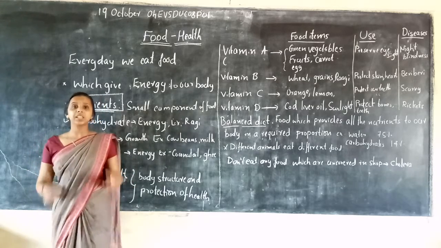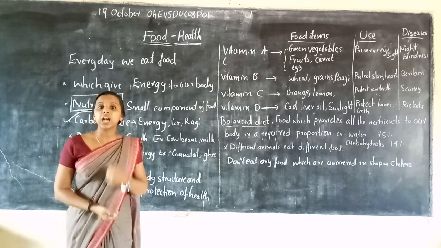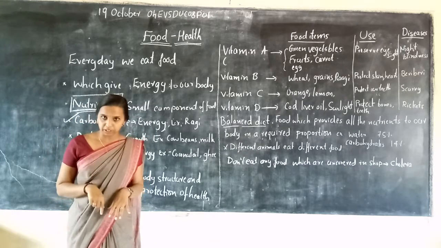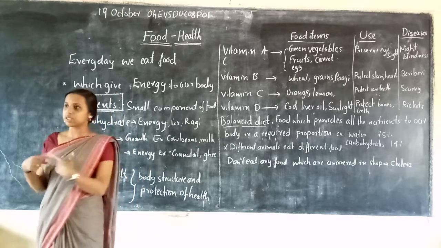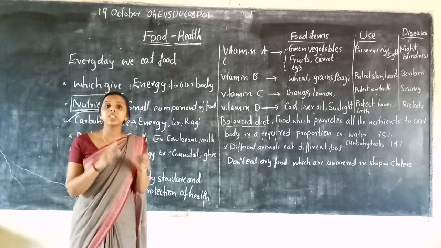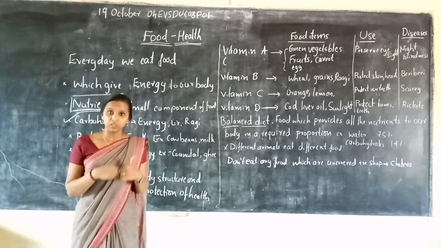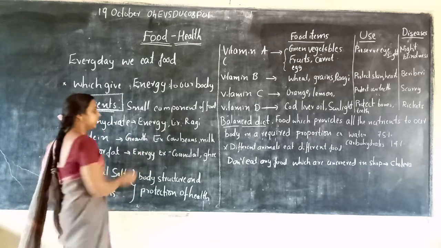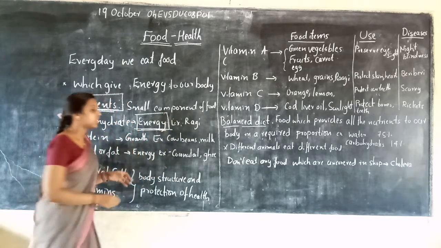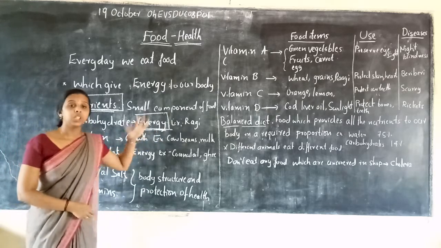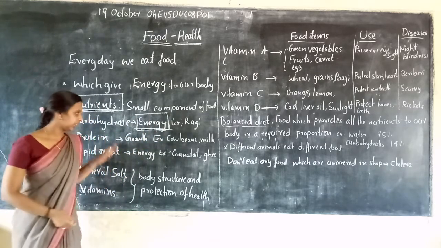So we eat some food which gives carbohydrate to our body, like rice, wheat, etc. So what do they do? They give energy to our body.